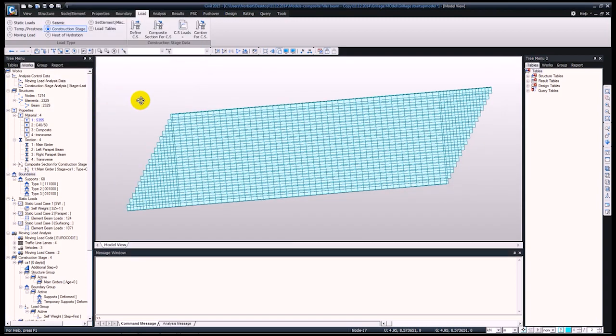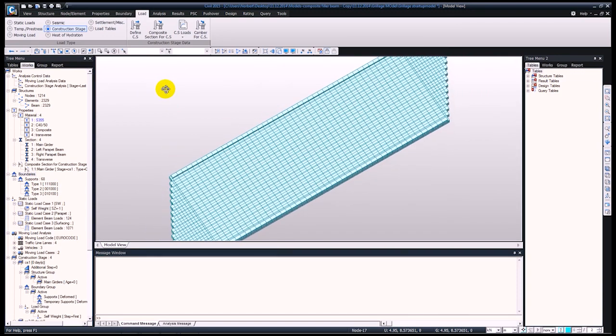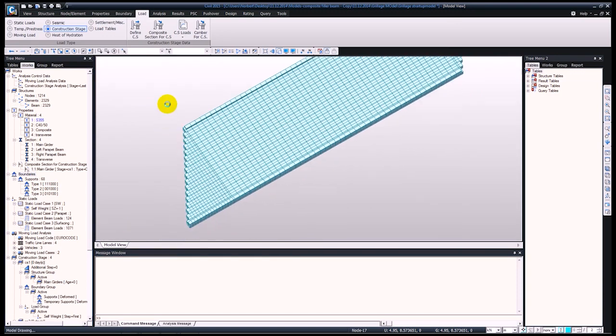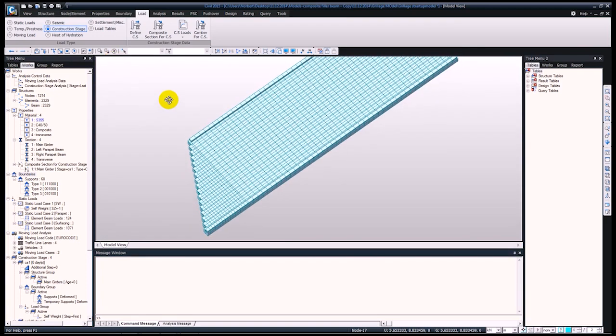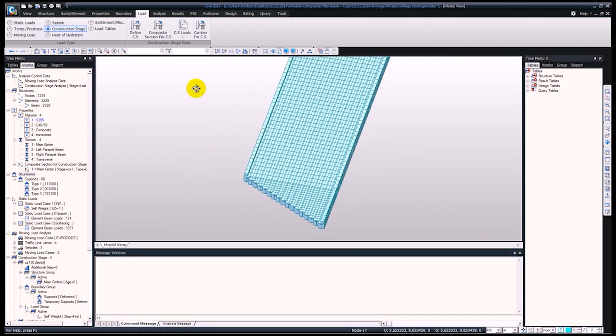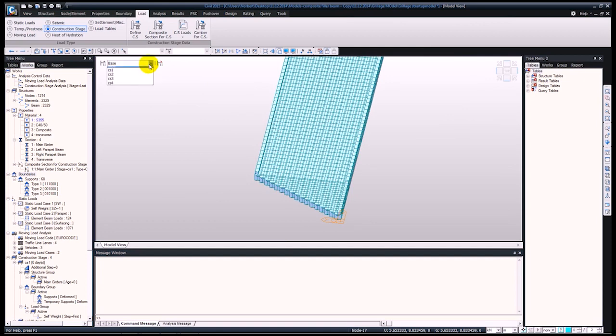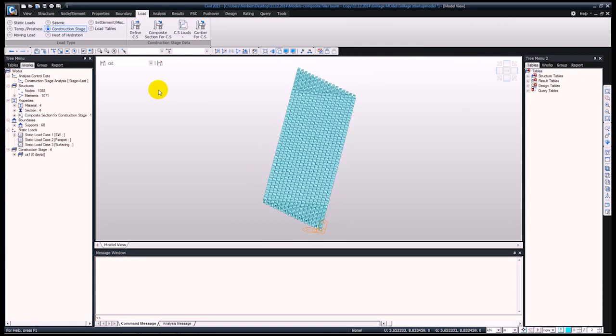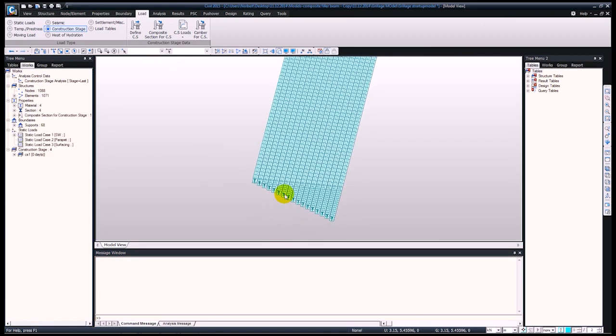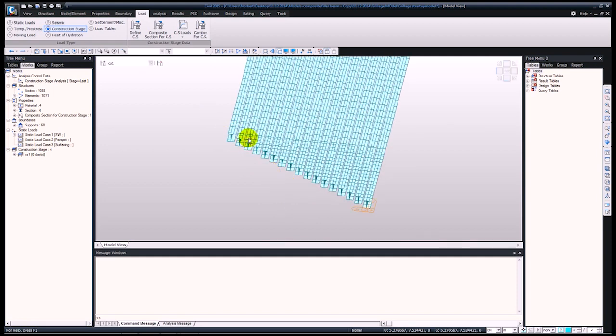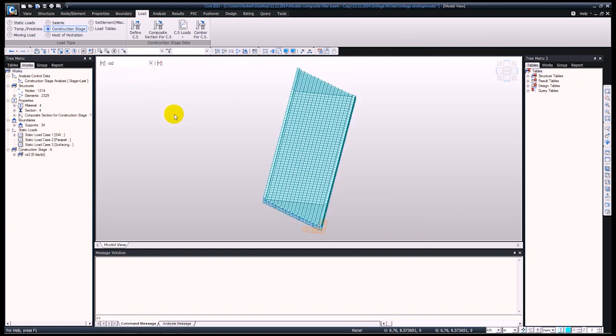And also at this point we can have a look at the composite interaction. So let me just rotate the bridge, and for construction stage 1, let's zoom in a bit. So you can see we have the steel sections here, then we're going to have the concrete around it together with the parapets, and then in the other stages we're going to be having the additional loads.